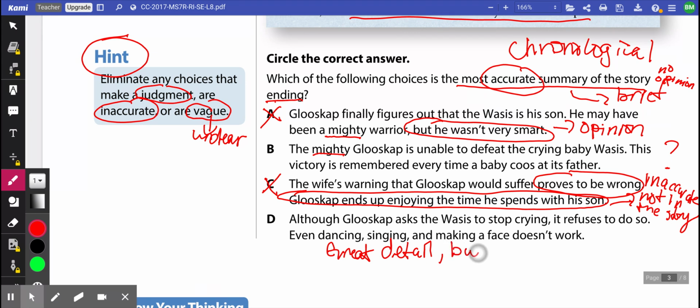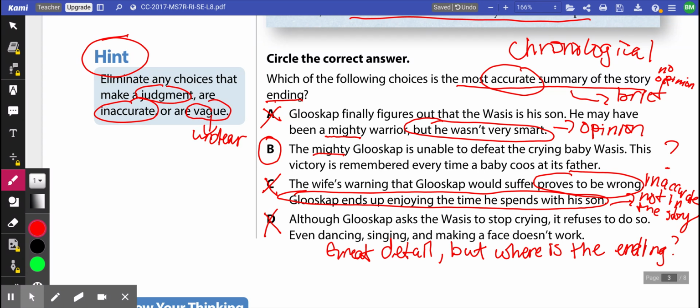But where is the ending? It doesn't give me that last final bit about the baby cooing at its father. So this one is not our answer, which means our best answer is